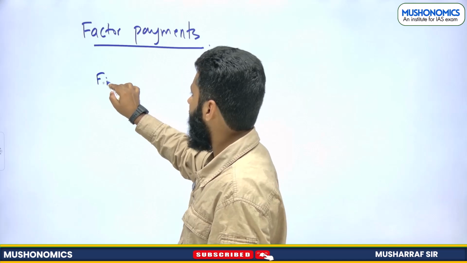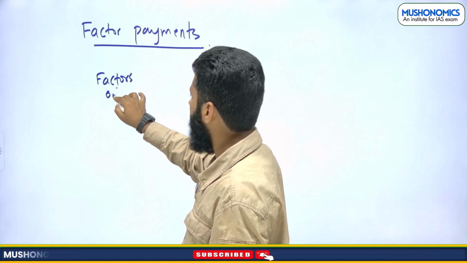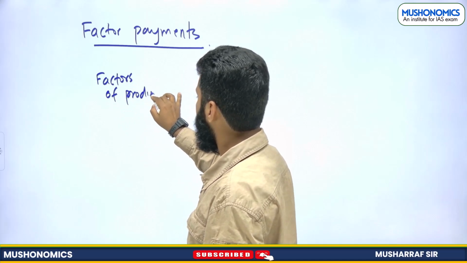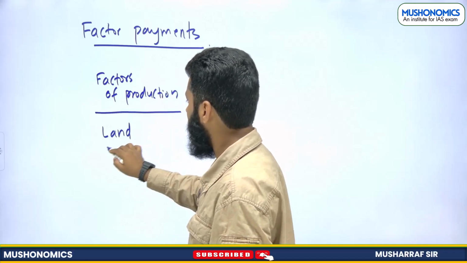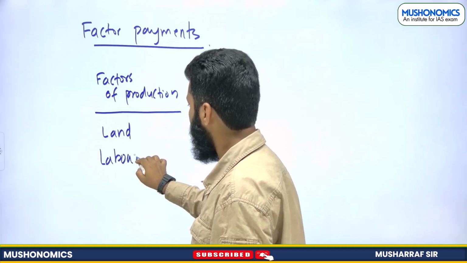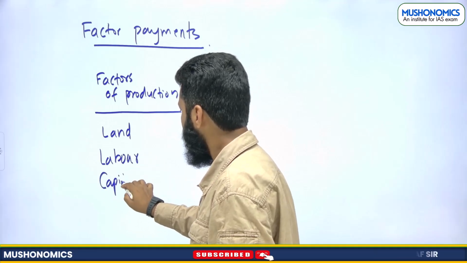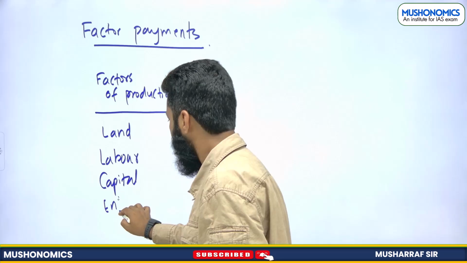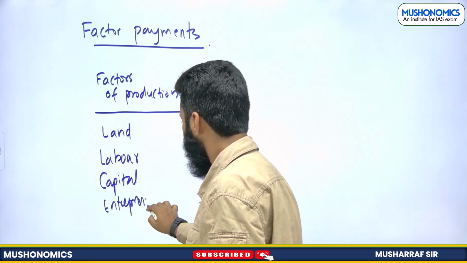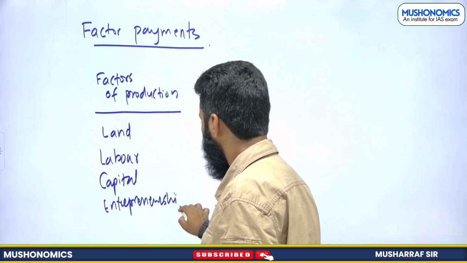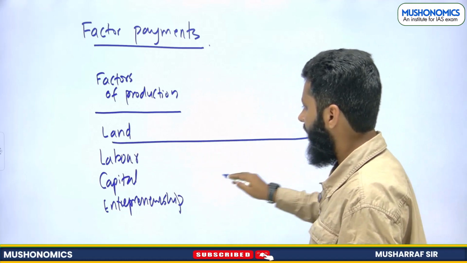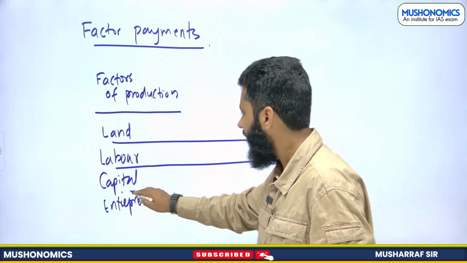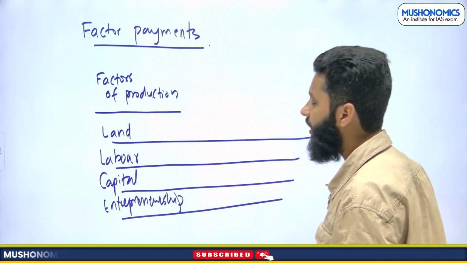Factor payments. Now let's understand what these factor payments are. Factors of production are four that we have seen, right? Land, labor, capital, and entrepreneurship. Now, when someone is providing their land or labor or capital or entrepreneurship, what is the motivation?